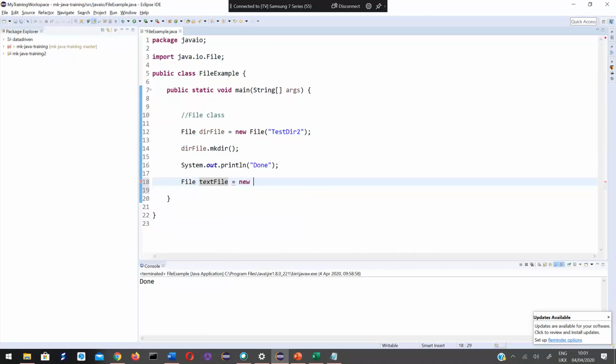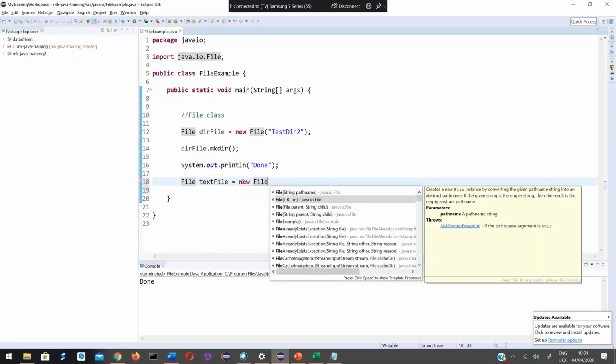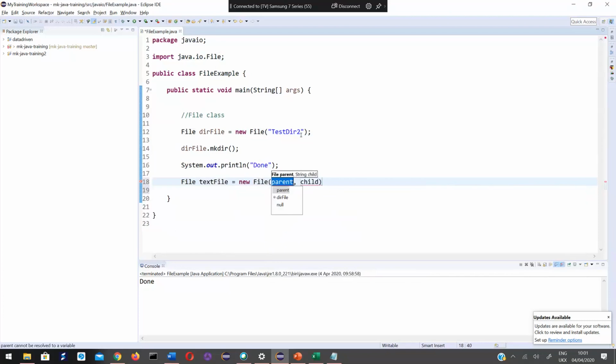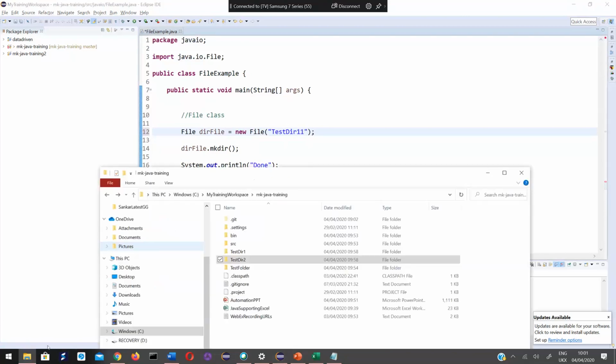New file. I would like to go for this constructor. For the parent, I would like to give this directory, I mean, inside which directory I need to create this file. Inside test dir1, or test dir11, let's say, or I'll delete these two things.